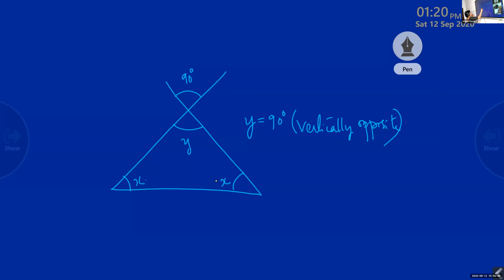How? Because, ma'am, when we add all three angles, we should get 180. Angle sum property. 180. x plus y is equal to 180. Angle sum property. You have to write the reason. Write down this question's answers, okay? You have to write all these questions in the note. Take down in your rough book. Later, you can copy it in your notebook. So x plus y is equal to 180, angle sum property.